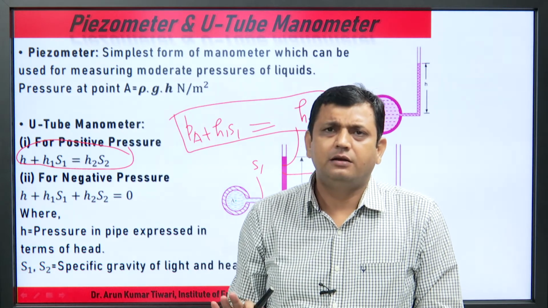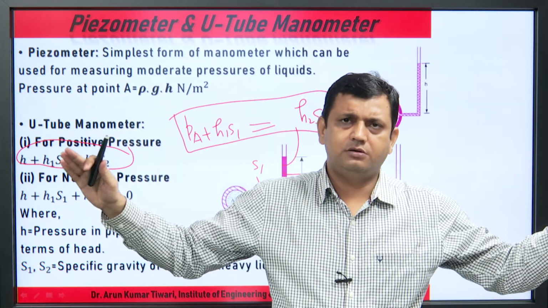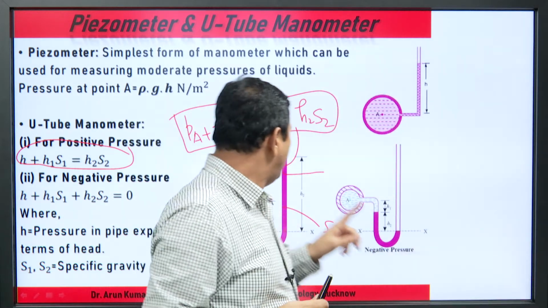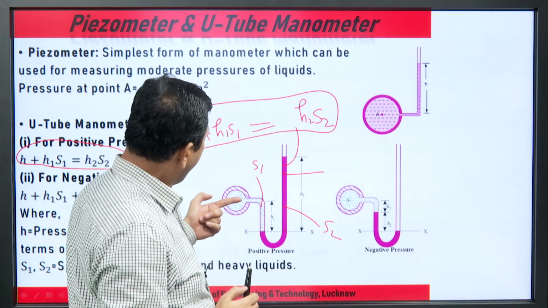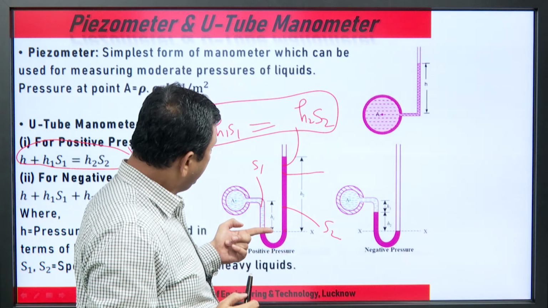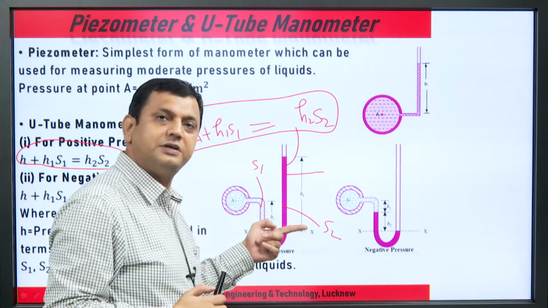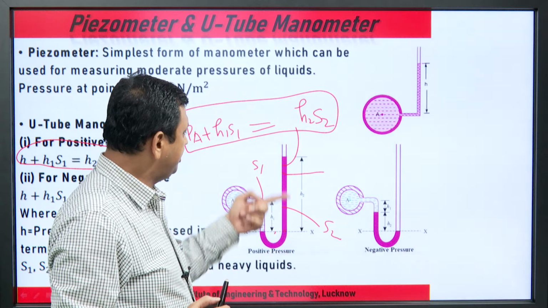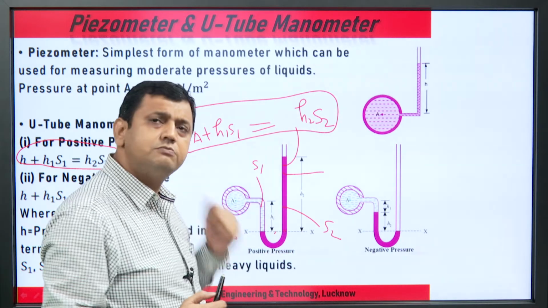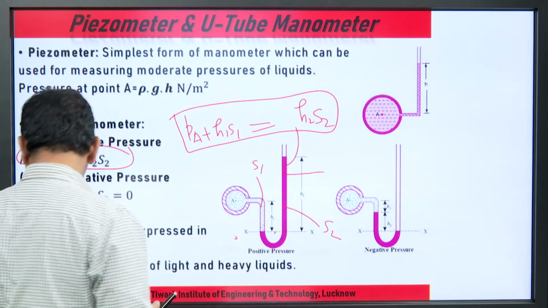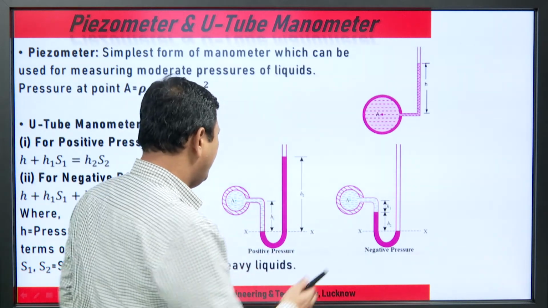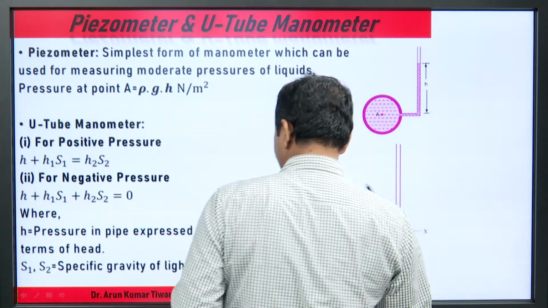Very fundamental: the same level, pressure equal from left and from right. Starting from P_A, this level goes down H1 at this point, with both liquids. So the left side P_A plus H1 S must be equal to the right side S2 into S. Simple. Second case, how do we calculate this? Again, very simple.